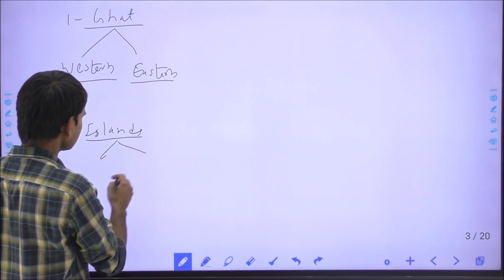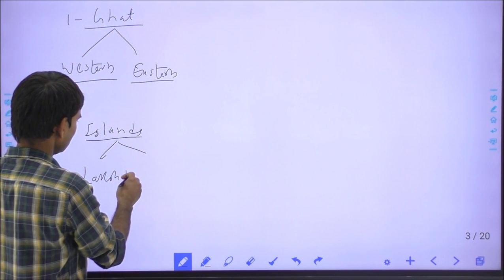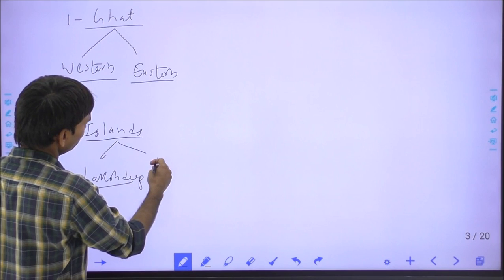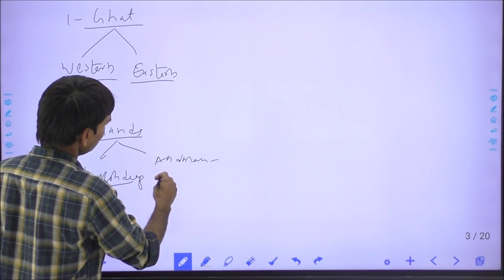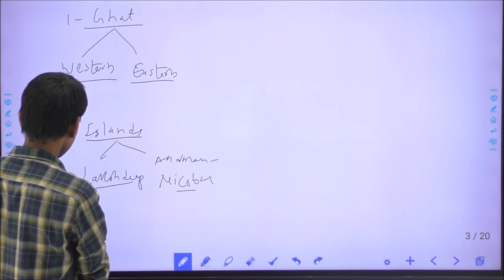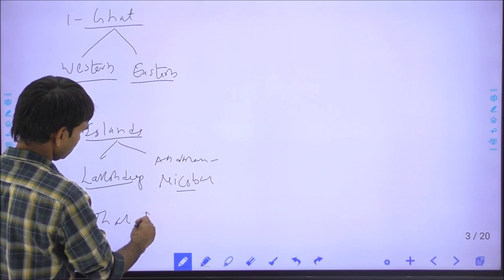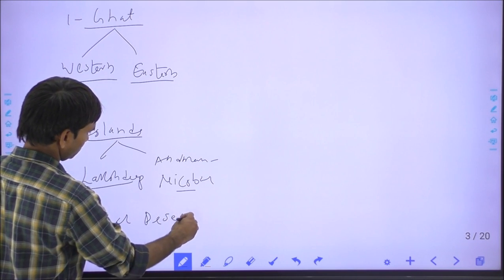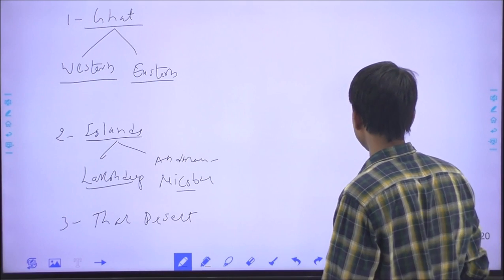Islands are two kinds, Lakshadweep and the Andaman and Nicobar islands. And last, the Thar desert. Through the map we will locate these physical features.